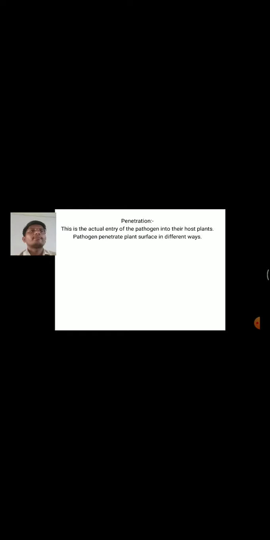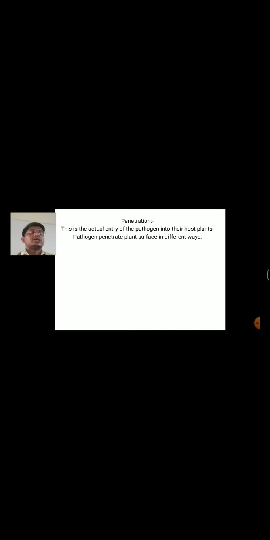Pathogens penetrate the plant surface in different ways. Firstly, direct penetration through the intact plant surface. Next, through natural openings. Third, through wounds. They enter the plant in these ways.